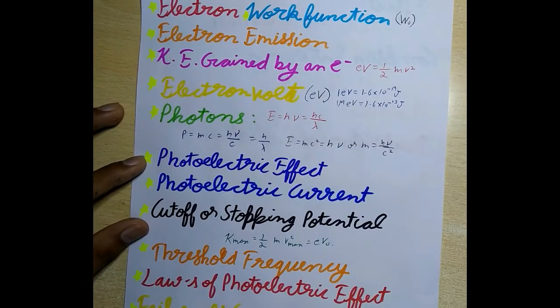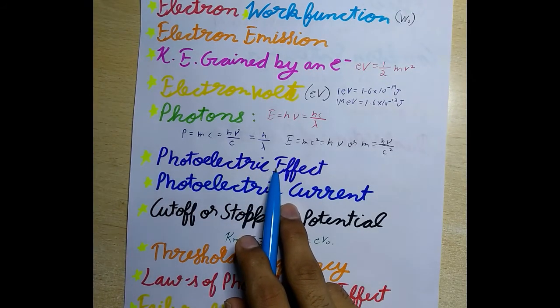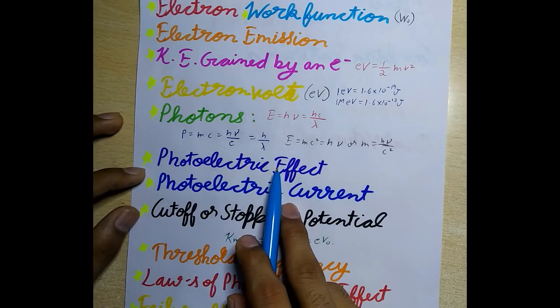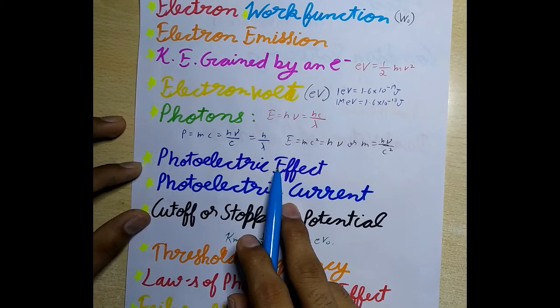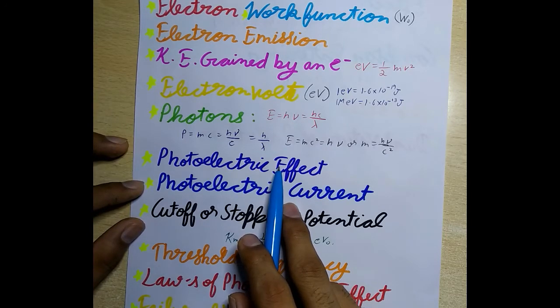Now next is photoelectric effect. The phenomenon of emission of electrons from a metal surface when electromagnetic radiations of sufficiently high frequency are incident on it is called photoelectric effect. The light generated electrons are called photoelectrons.